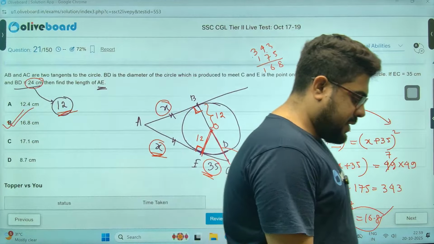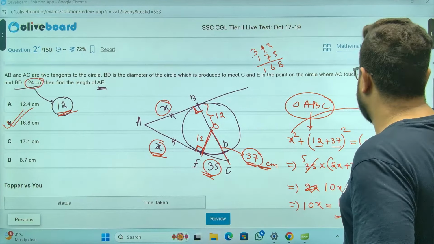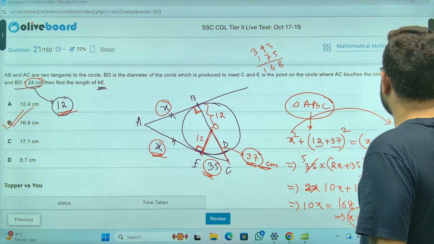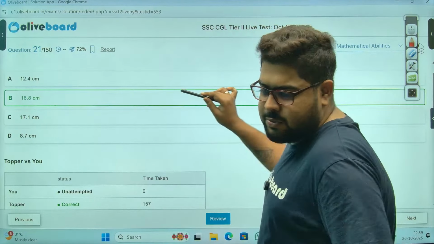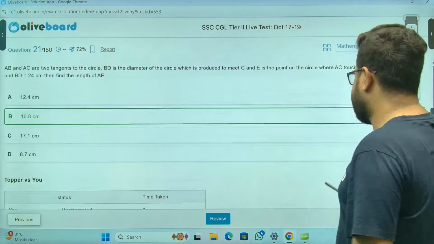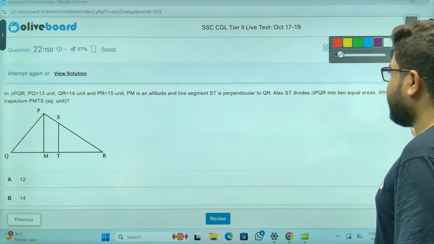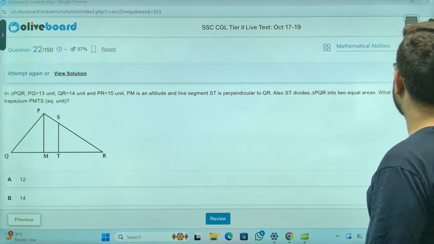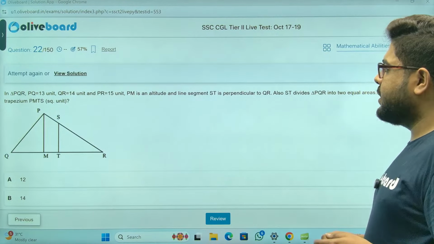But again, sir, this language was not up to the mark. There is a little issue in this question. The language should be much more clear. This was a bit of a messy language, sir. Not exactly 100% clear. Again, a very innovative question, as I can see. Chalo, let's see the next one.